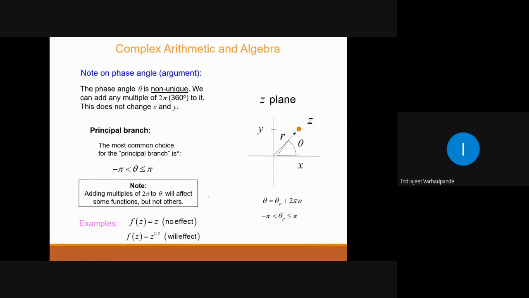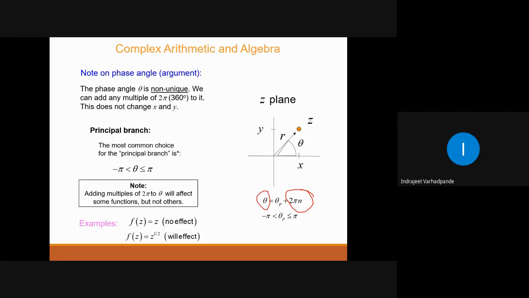So in the z plane, this theta is periodic, because it is expressed in polar form with trigonometric terms, sine and cosine. So 2k pi or 2n pi is a factor which can be added to this theta, but still the value remains the same.